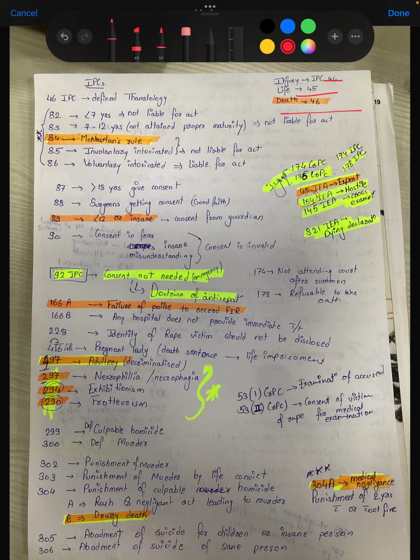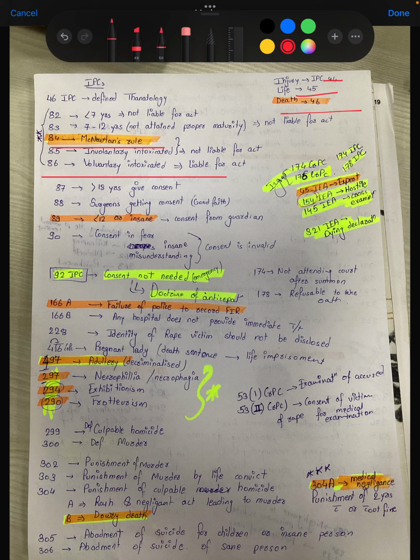Then 82, less than 7 years, not liable for the act. 83 IPC, that is 7 to 12 years, not liable for the act. 87, that is half minded, for the McNaughton's rule. 85 is involuntary intoxicated, not liable for the act, and 86 is voluntary intoxicated, liable for the act.